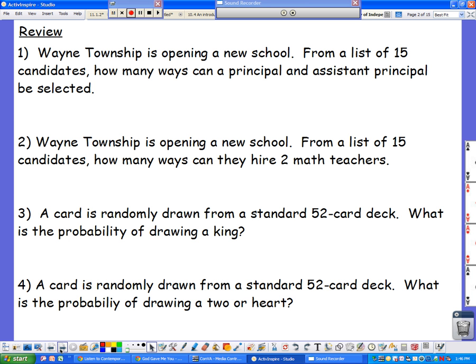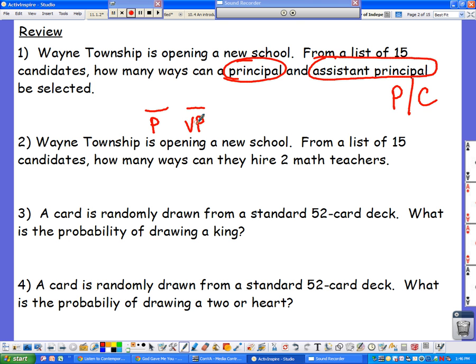If you remember, when I'm looking for the number of outcomes, my possibilities are permutations or combinations. Permutations, the order is important. Combination, the order doesn't matter, so we have to take out those repeats. One clue I'm looking for is that I'm putting these things into positions. I want to know principal and vice principal. Whenever I'm putting them in positions, remember, it's a permutation. So 15 times 14, and I find out my answer is 210.